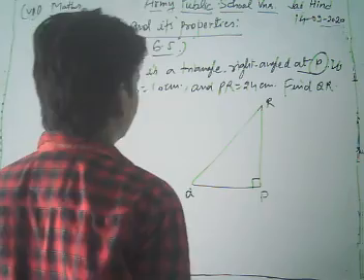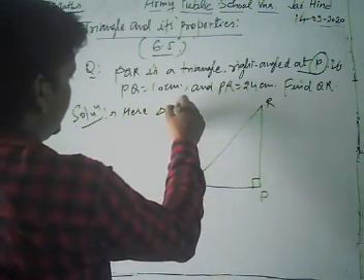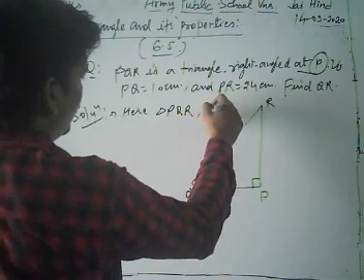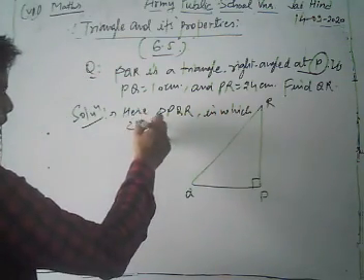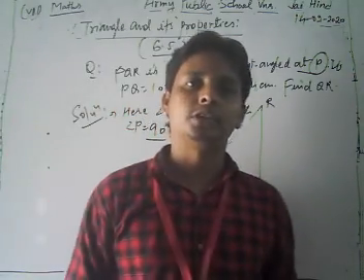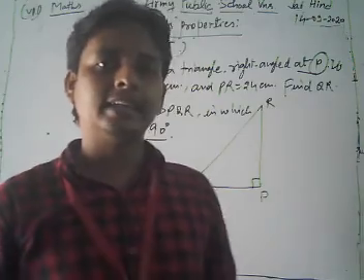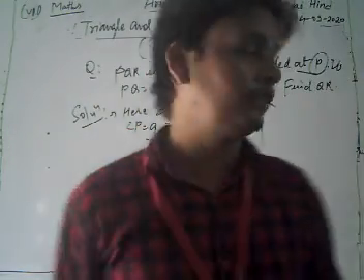Here triangle PQR in which angle P is equal to 90 degree, because according to the question, the triangle PQR is right angled at P. So we form it in this way.